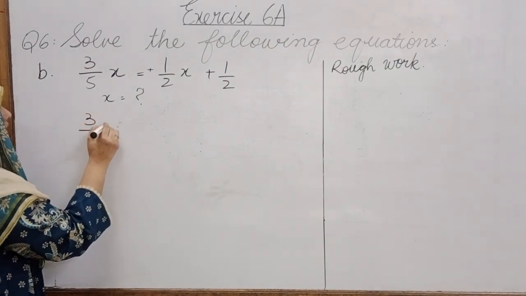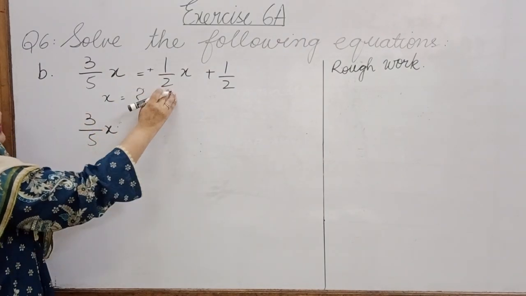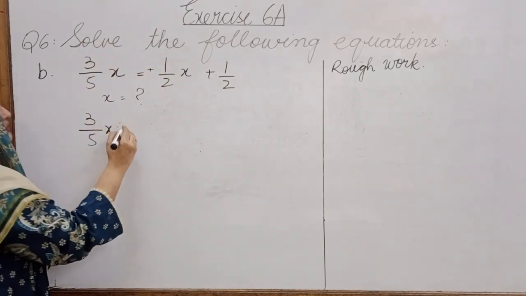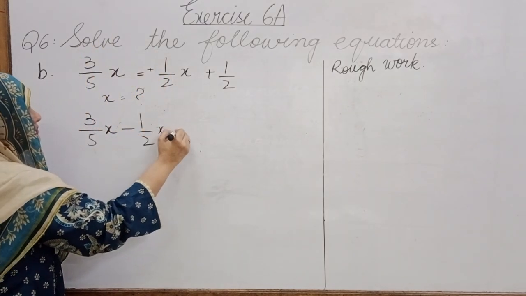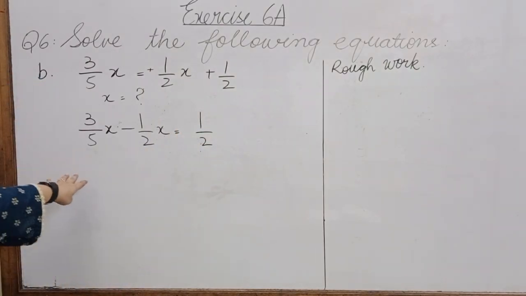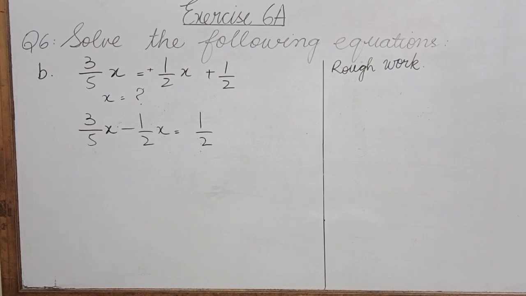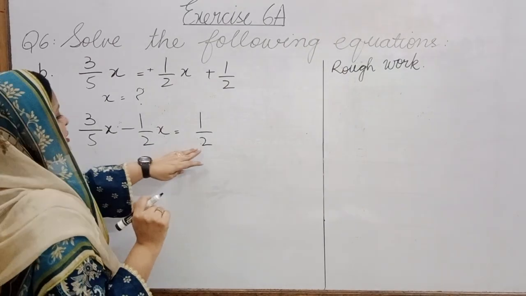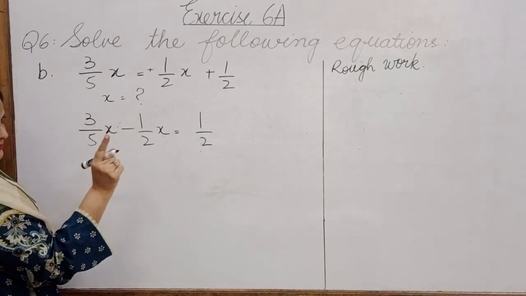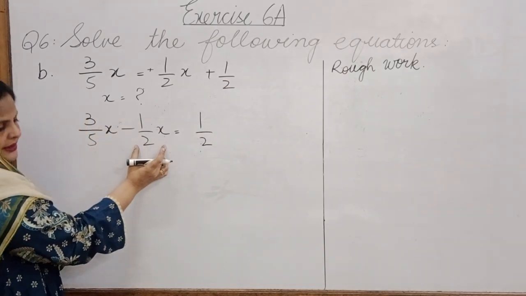So 3 over 5x and यहाँ plus 1 over 2x है, what will it be? Exactly, it will be subtracted. Now we have gotten three numbers again, 5, 2 and 2. What are we supposed to do now? Exactly, we will be doing LCM of this, but before that we have to get rid of this 1 to make it a simpler equation.